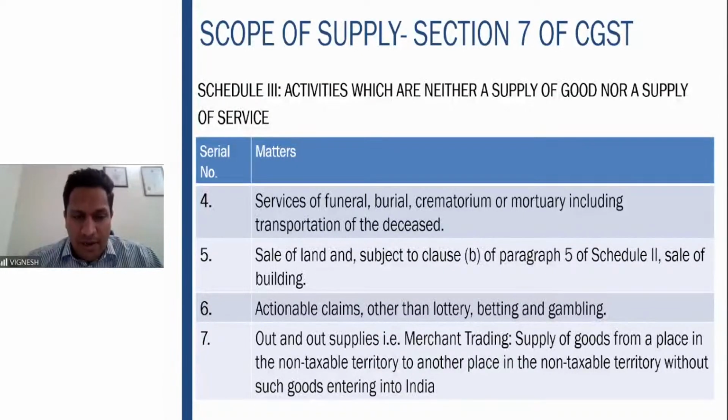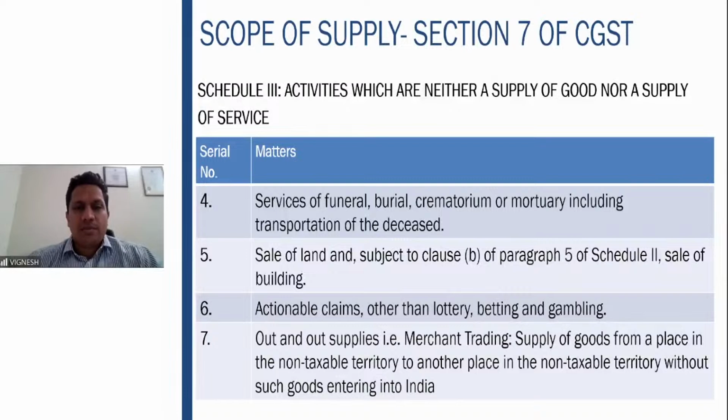So if it is received after that, that also is exempt. Actionable claims other than lottery, betting, gambling, this also is exempt. We saw the definition of actionable claims in the first session. Lottery, betting and gambling are chargeable to tax. Other than that, all the other actionable claims are exempt.